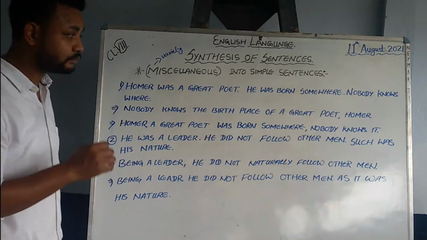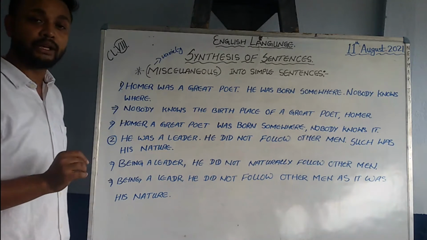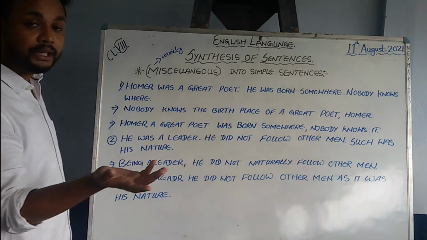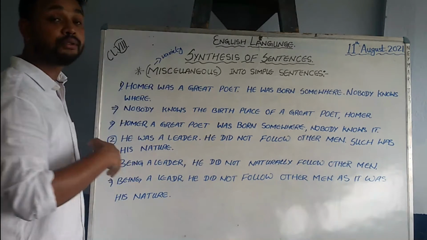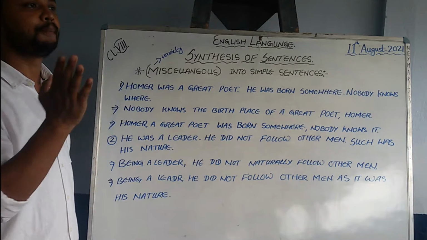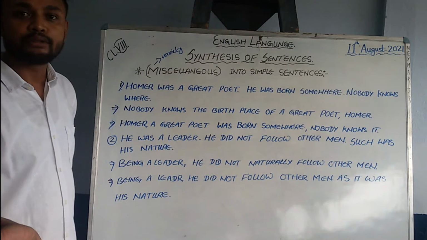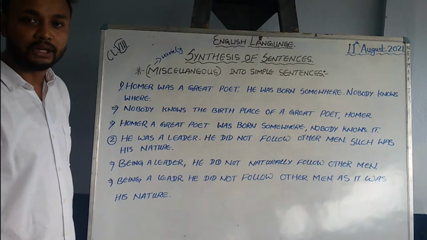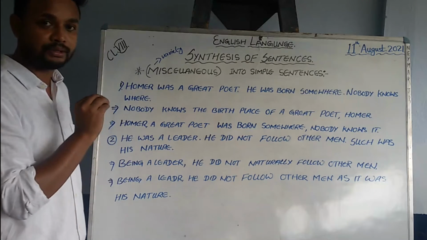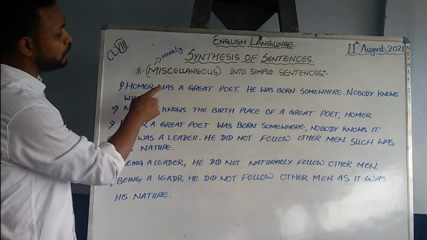Let's see the example first, which will make you more clear. As I have already explained, it is miscellaneous, so they might ask you from participle, or the noun cases or phrases, whatever we have done till now, everything comes under this. The first question that we have here is, Homer was a great poet.